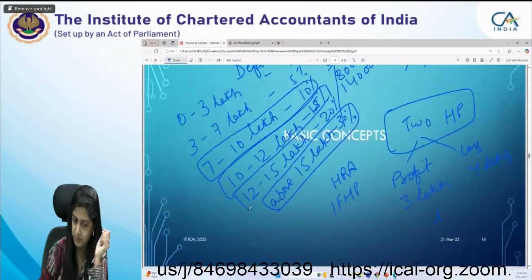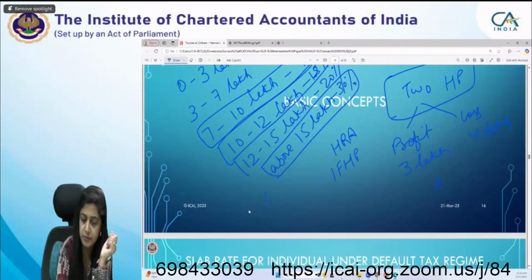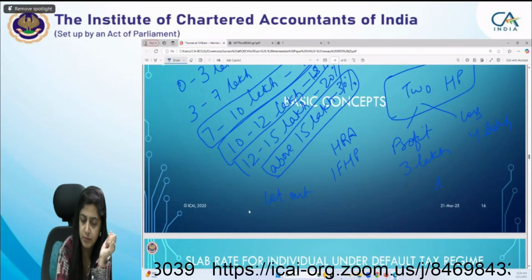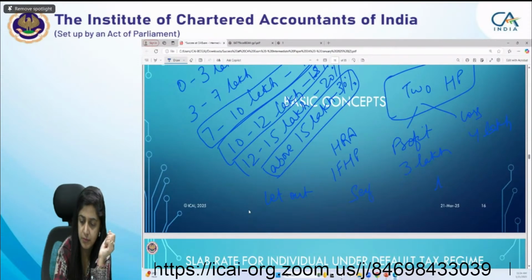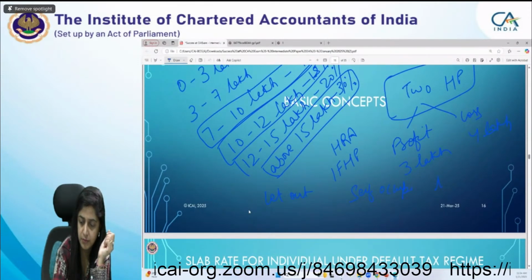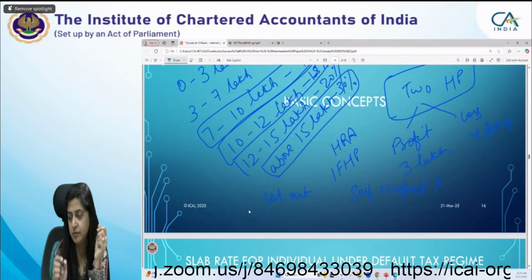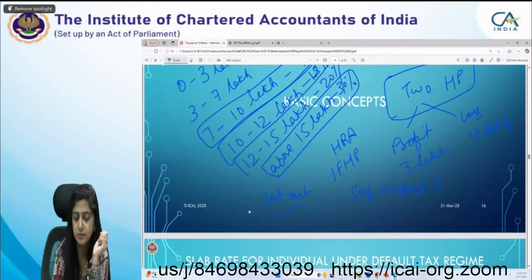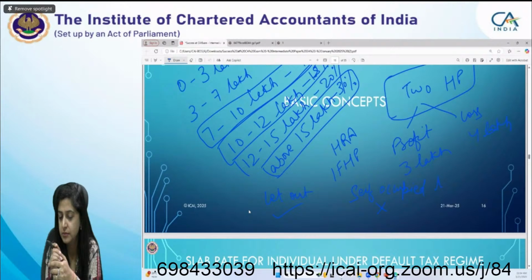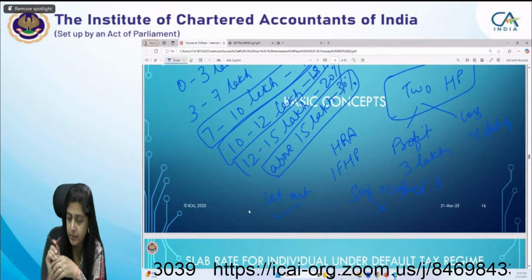And in the normal provision, the interest of loan is restricted up to 2 lakh rupees. But if conditions are not met, that is the loan is taken prior to 1999 and it is for reconstruction or renovation purpose, then it will be restricted to 30,000.